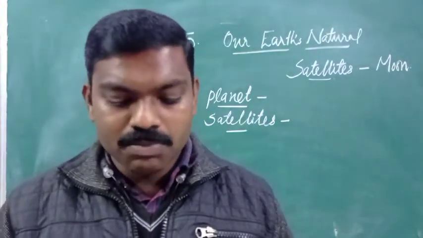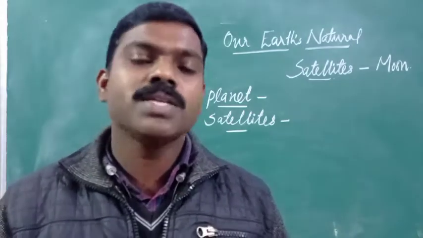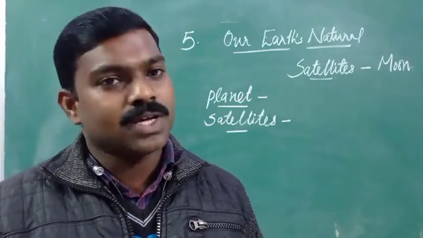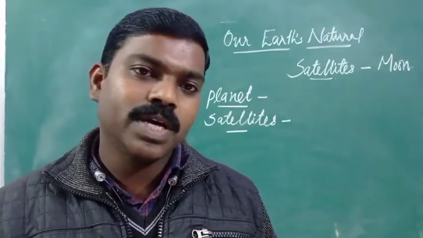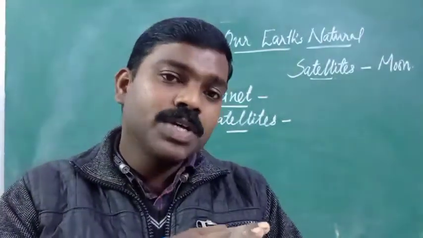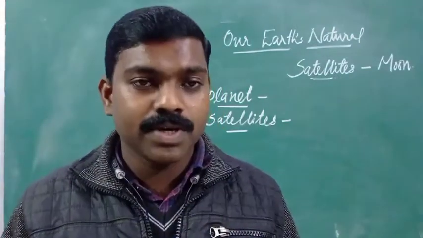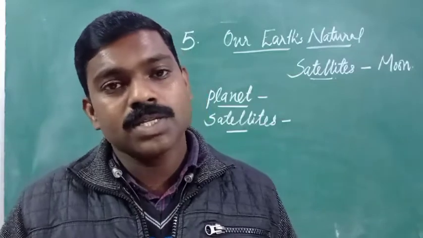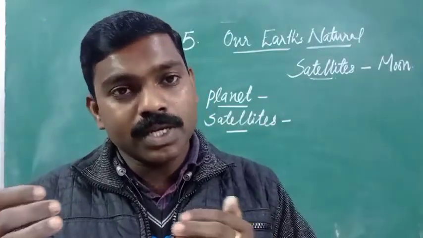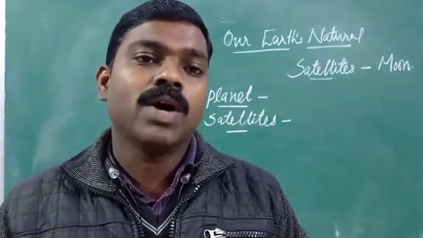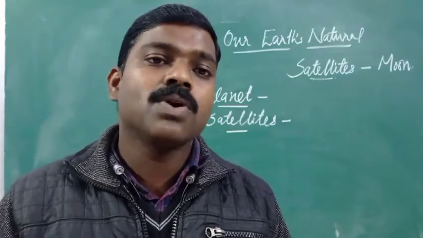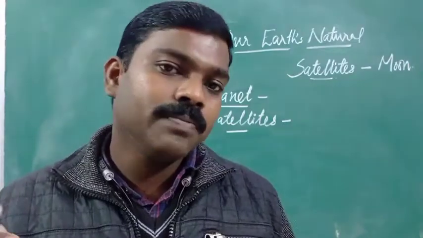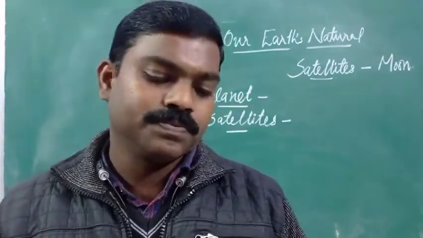The surface of the moon is covered with millions of craters. Like that, many holes are there on the surface of the moon. That means the surface of the moon is not plain everywhere. There are mountains, hollows, and valleys. On earth, what are the landforms? Similar types of landforms, an uneven surface, are on the surface of the moon.